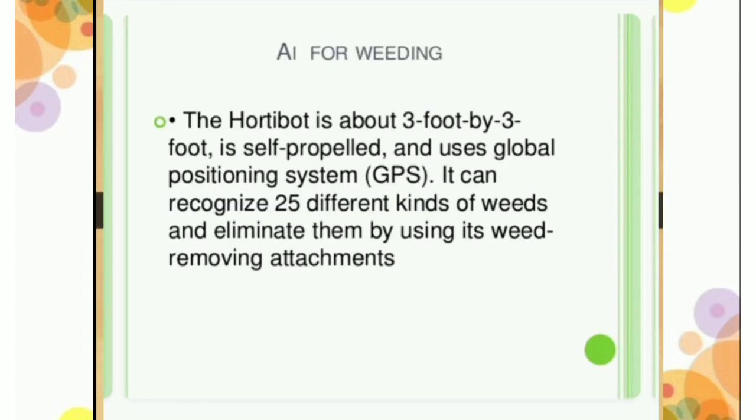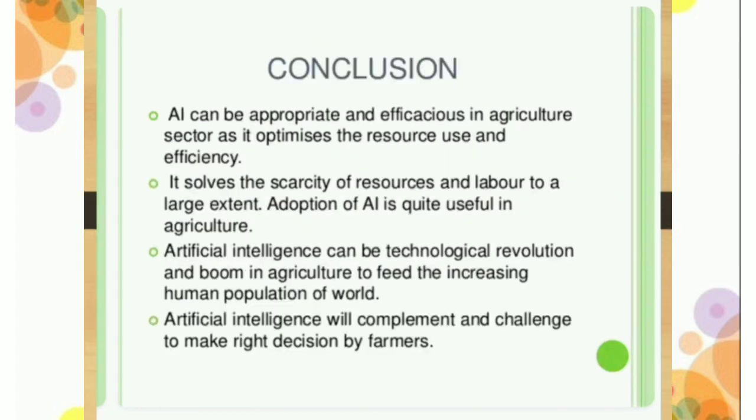AI for weeding. The Hortibot, about 3 foot by 3 foot, is self-propelled and uses global positioning system GPS. It can recognize 25 different kinds of weeds and eliminate them by using its weed removing attachments.